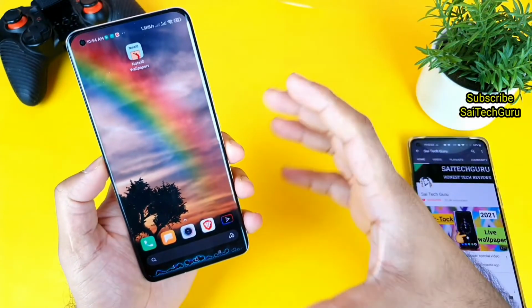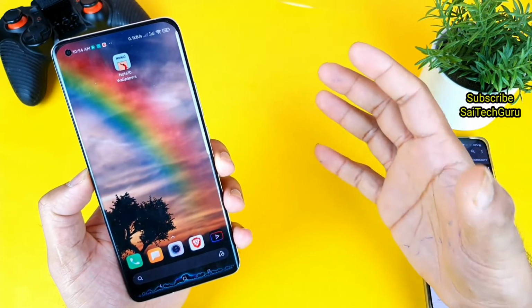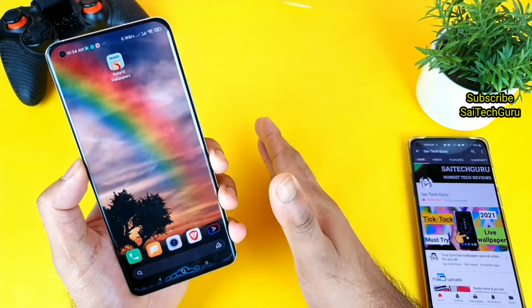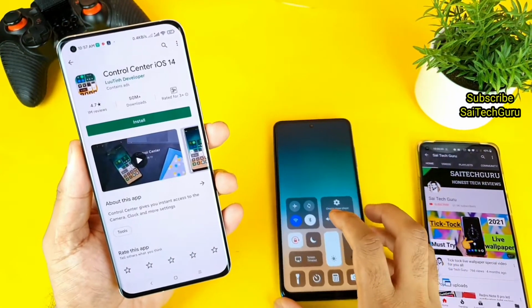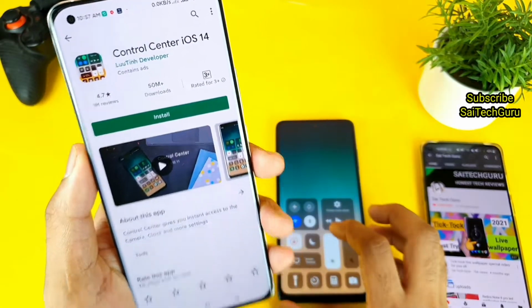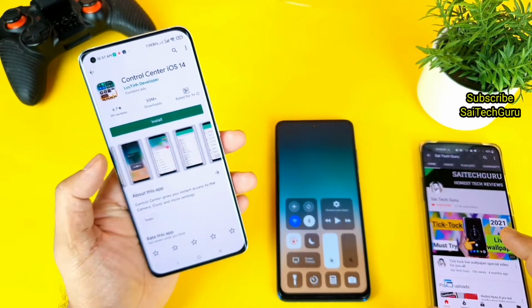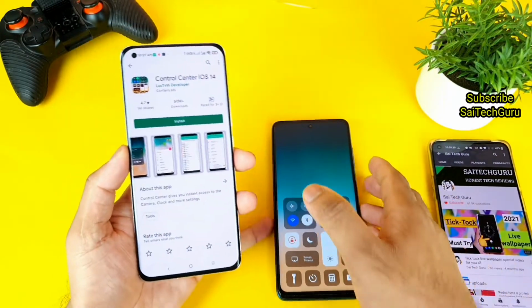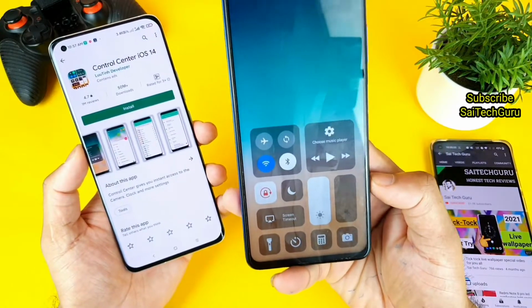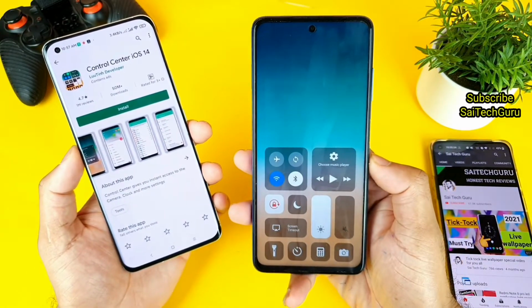So in this way, I'll be coming up with the different top 5 apps of the day, so make sure to stay tuned. And the final app is iPhone Control Center iOS 14, as you can see, friends. This is available right now in the Play Store as well for free, where you can get this unique iPhone type control panel on any Android device, as you can see, friends, right now.